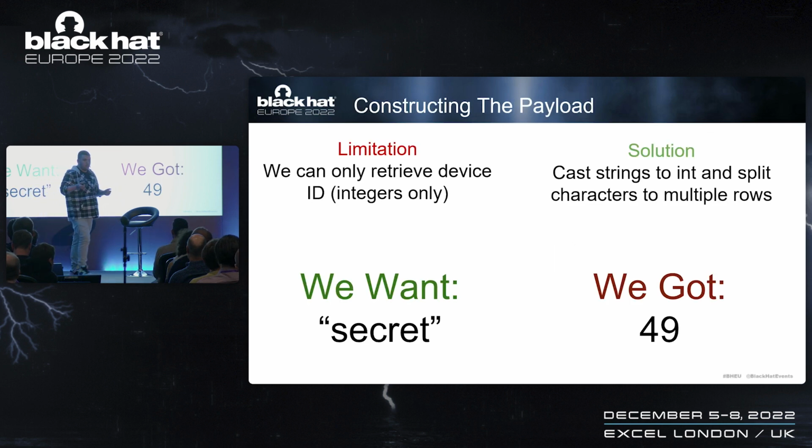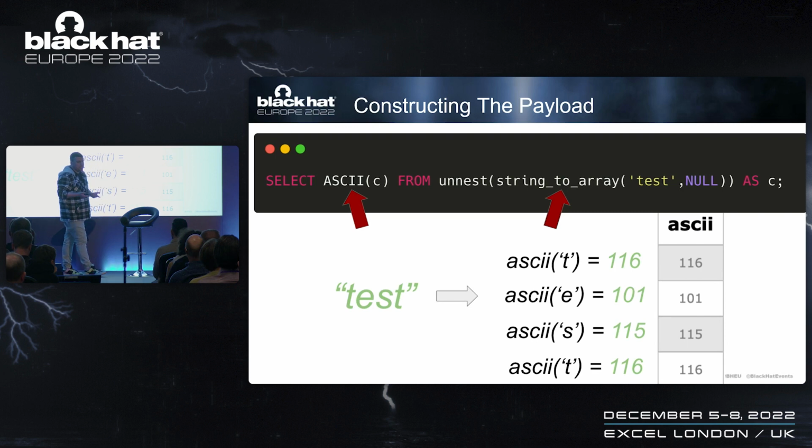First of all, when we tried to exfiltrate simple text, we got an exception. The main route of this vulnerability only allowed us to exfiltrate device IDs, meaning integers. So we had to take the text that we wanted to exfiltrate, be it SSH keys, be it cookies, and convert it to an integer. Using some SQL magic, it's pretty simple. You can just take a text, split it up into an array, and return rows of characters. And then you need to convert it into integers. And then we were getting the ability to exfiltrate some data.